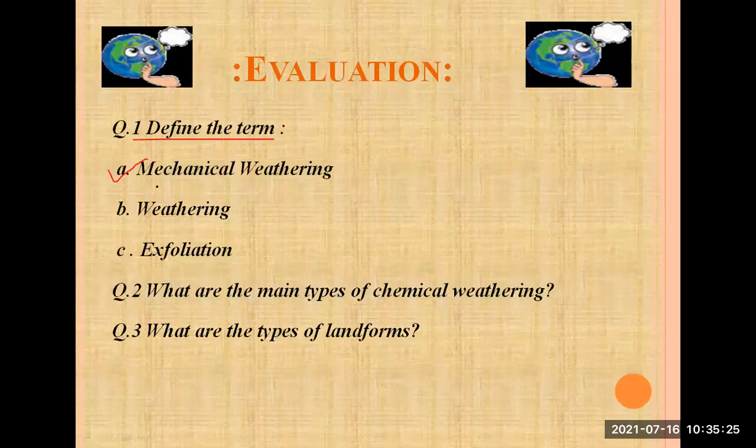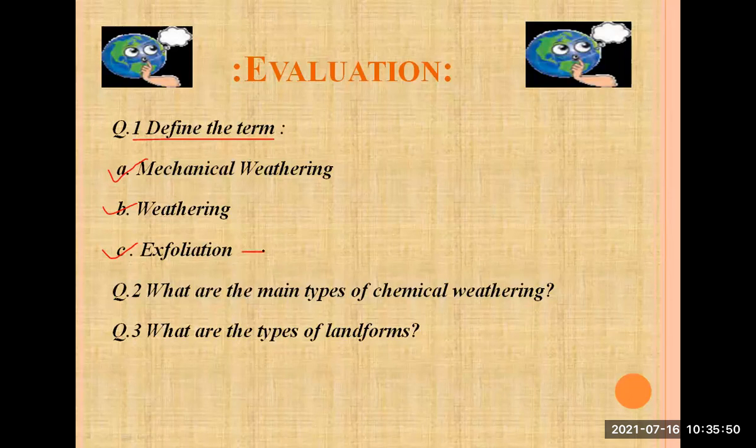Take the help of this lecture or your textbook. You have to define weathering and exfoliation. We learned exfoliation with the example of an onion, so keep the example in your mind, and it will be easy to explain the term.